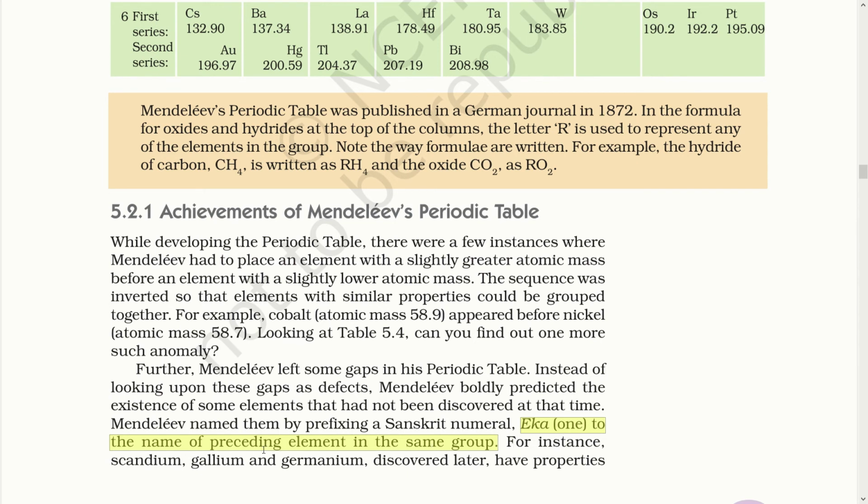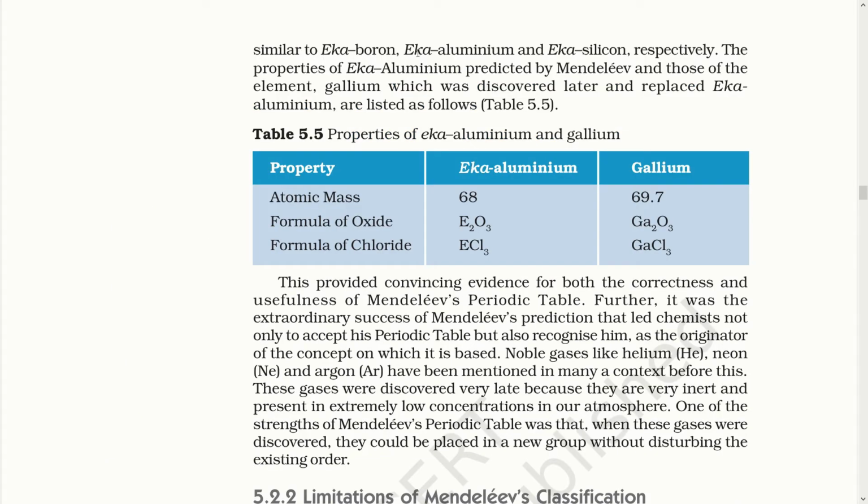Let's take for example scandium, gallium, and germanium, which were discovered later and have properties similar to Eka boron, Eka aluminium and Eka silicon. The properties of Eka aluminium predicted by Mendeleev and those of the element gallium, which was discovered later and replaced Eka aluminium, are listed as follows.